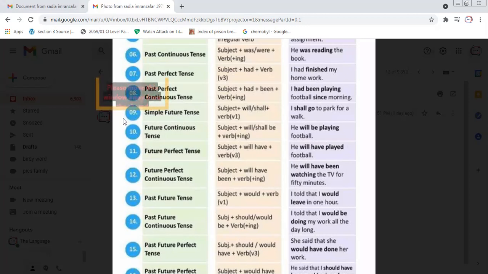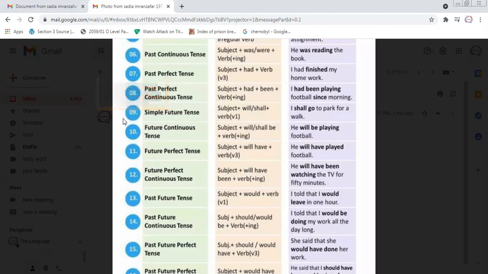He is a subject, will be is a helping verb, play is a simple verb, ing is a gerund, and football. She will be coming to meet me tomorrow. I will be going to finish this task tomorrow. You can make many examples with this tense, and that is future continuous tense.